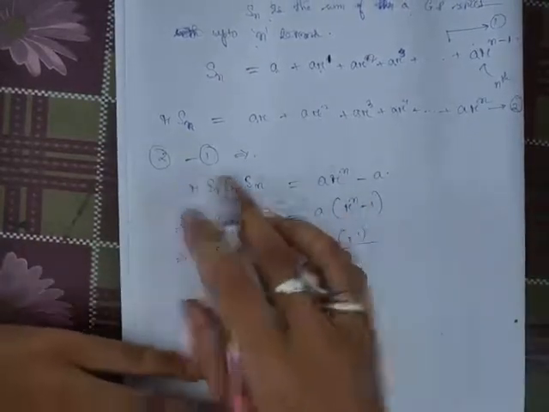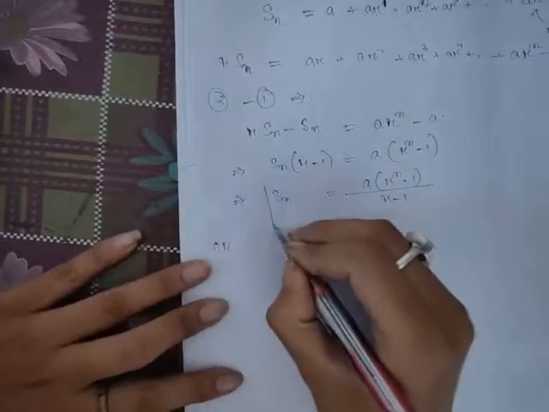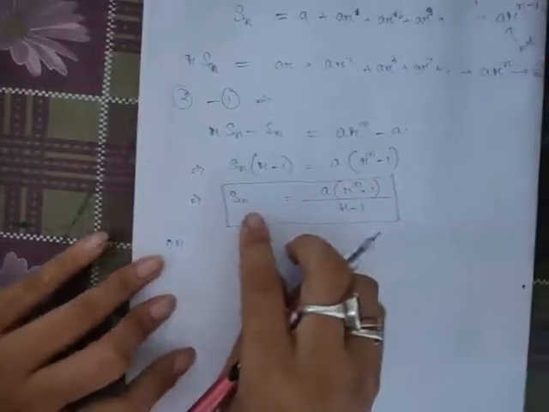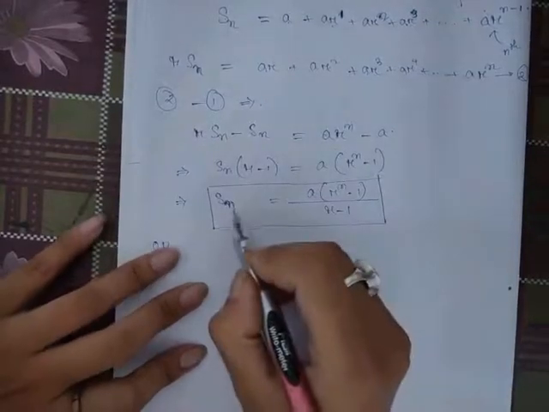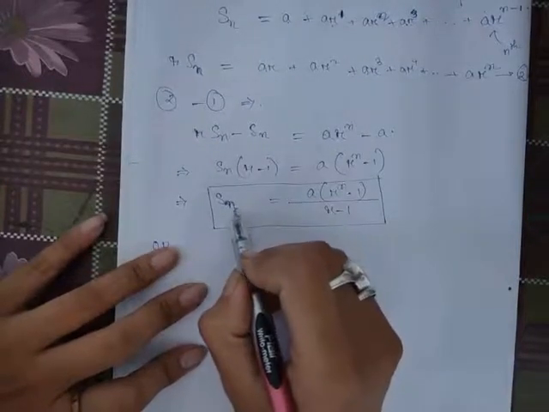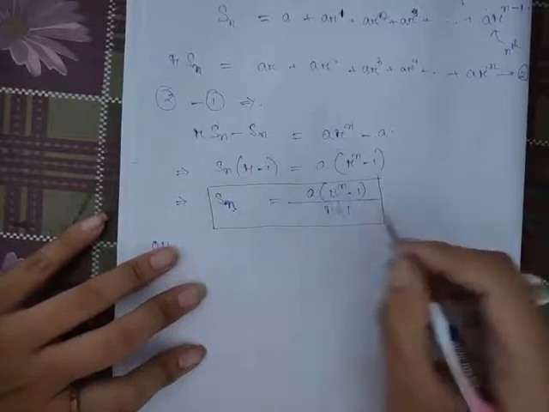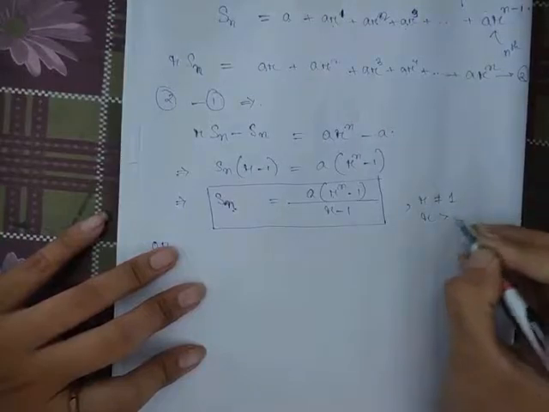So this is our formula, the sum of a GP series with n terms, first term A and common ratio R, where R is not equal to 1 and R is greater than 1.